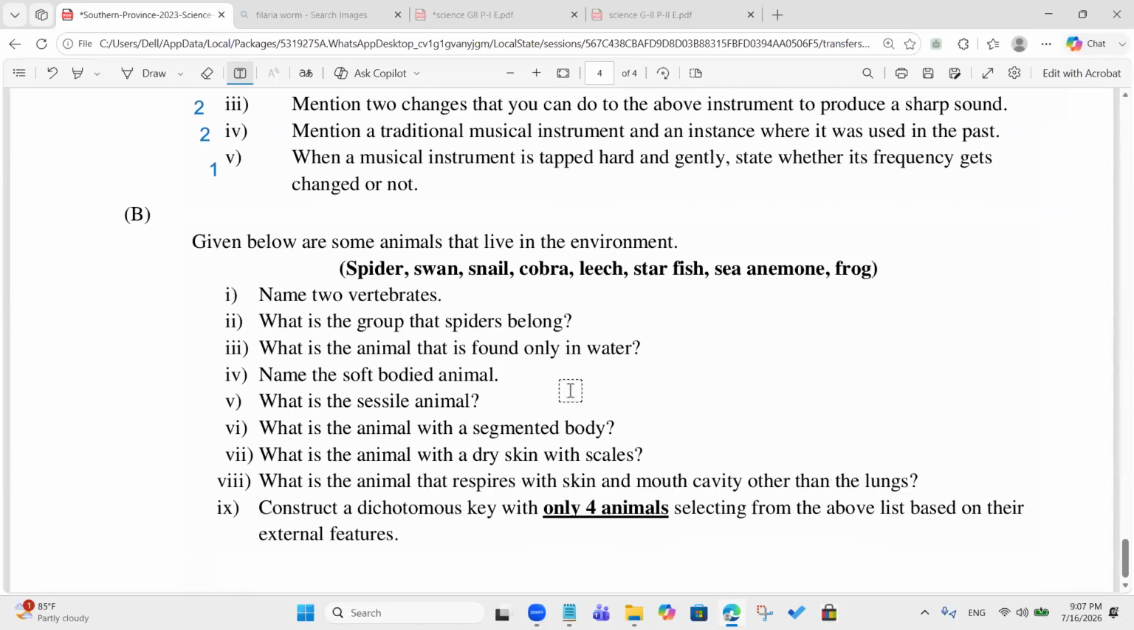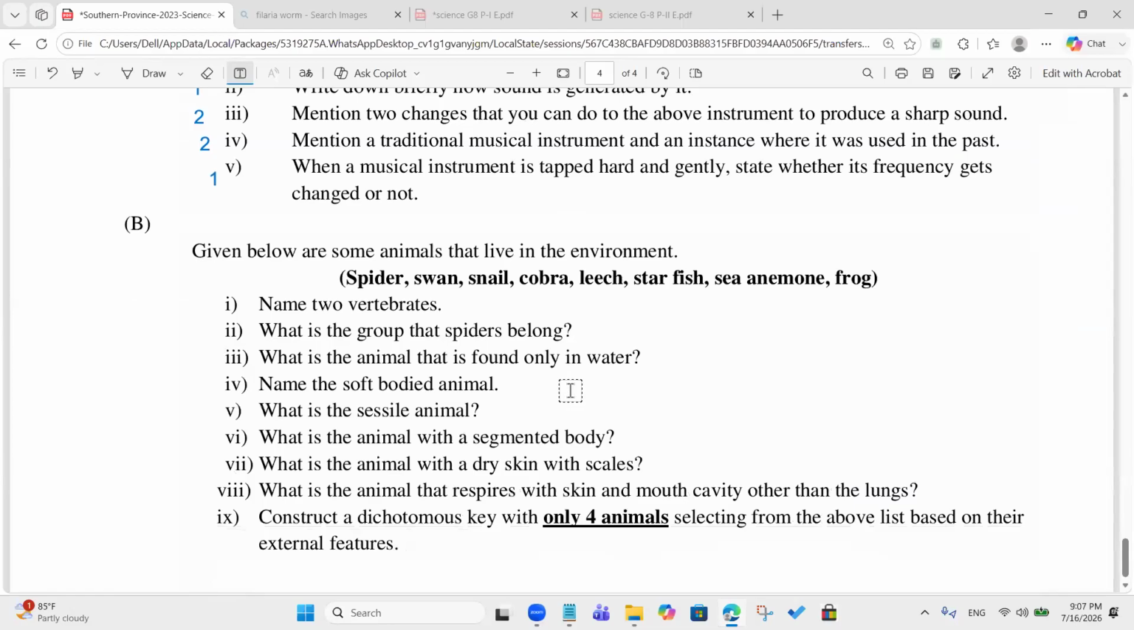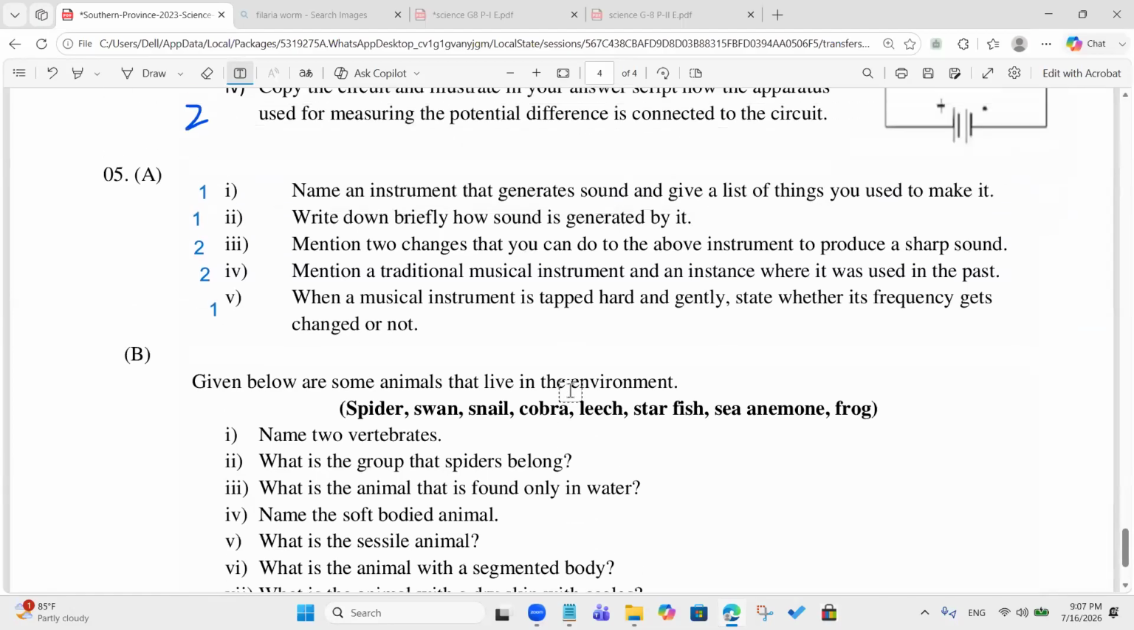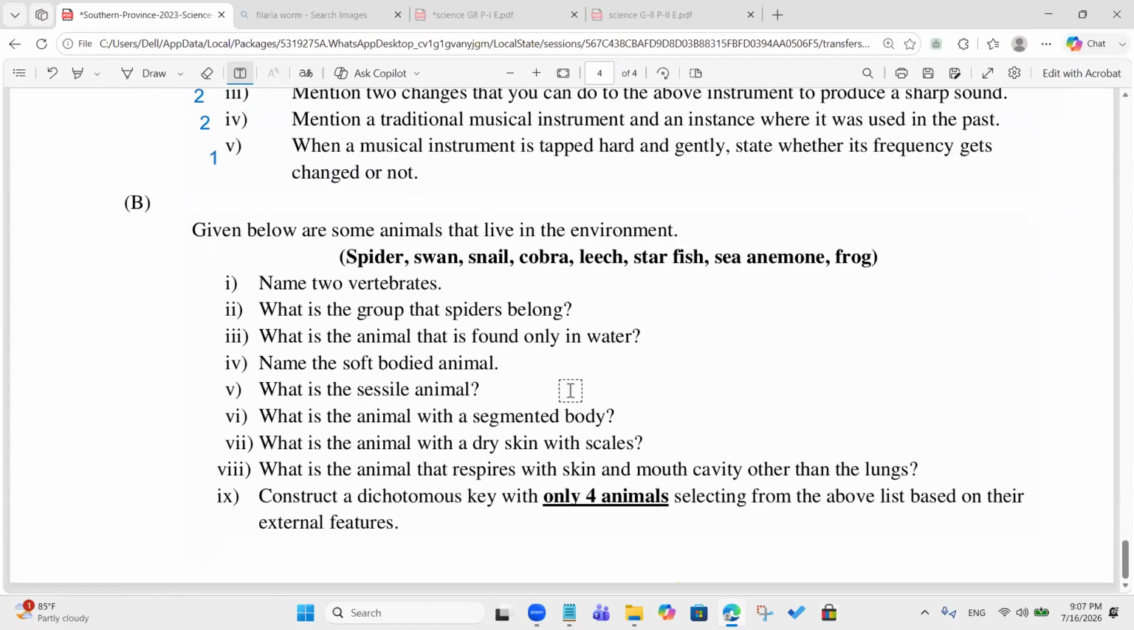Let's see the next one, the B part. There are 9 questions. Name 2 vertebrates. Tell me the answers quickly and we'll wind up the session. Swan and cobra. Okay. Then frog. Take 2 marks. Cobra, frog also, yes. Okay, we'll see from the beginning.